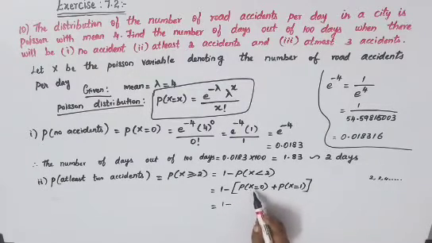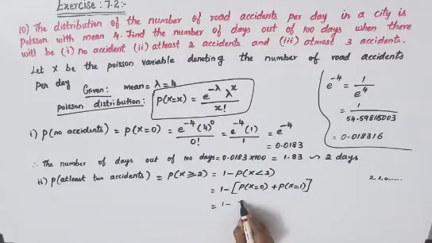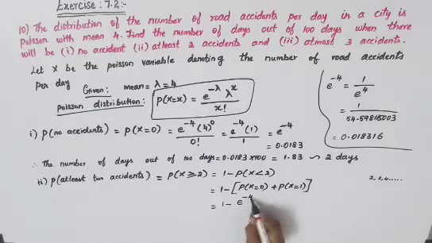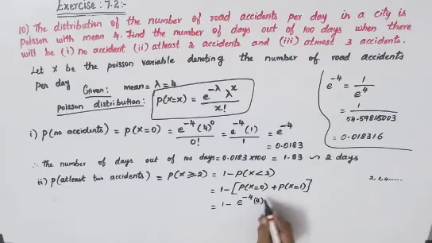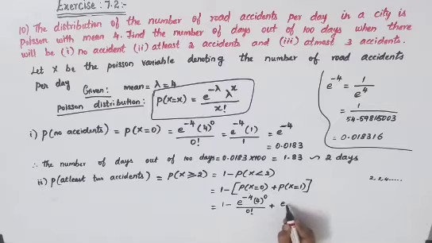So 1 minus, now X equal to 0 you have to substitute in your formula. That is e power minus lambda, which is e power minus 4, into lambda power x, which is 4 power 0, divided by x factorial, which is 0 factorial. Plus, wherever you gave 0, just give 1: e power minus 4 into 4 power 1 divided by 1 factorial.